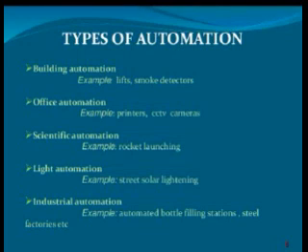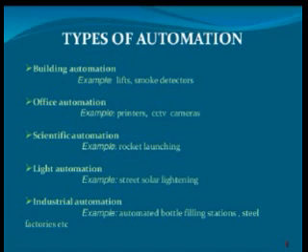Types of automation. There are different types of automation we are using. First one is building automation. You know the meaning of building. In a building, an automation example is the lift. In a lift, if you press the open button, the lift will open. If you press up or down, it works according to the operation we give.